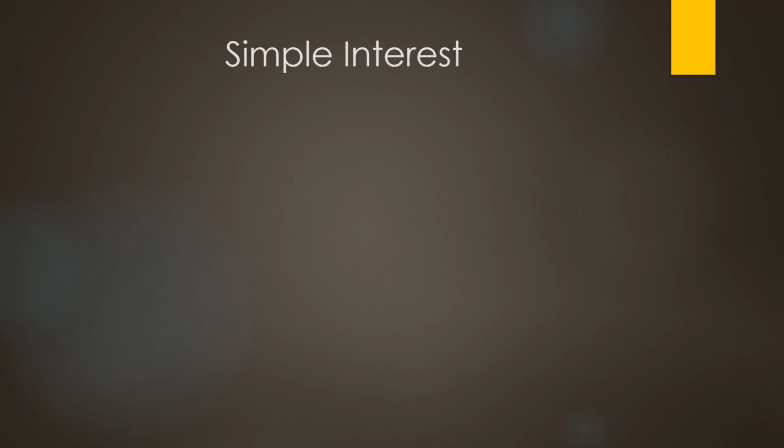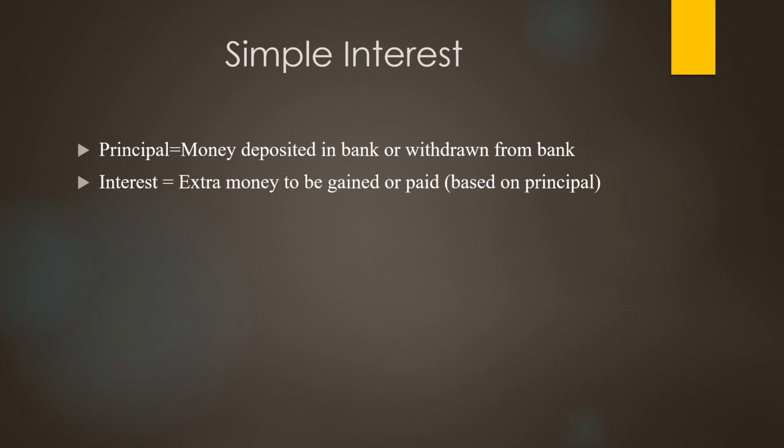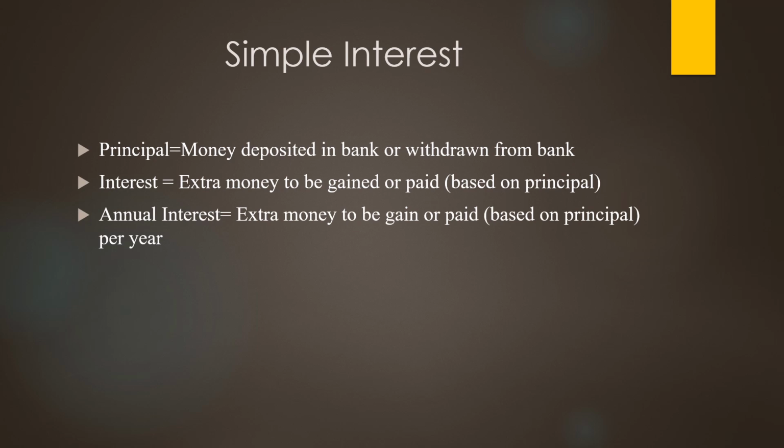Our today's lecture is based on the topic simple interest. Before learning about the formulas, we learn some basics. Principal is the amount of money deposited or withdrawn from a bank. Interest is the extra amount of money that is to be gained or paid based on our principal. Annual interest is mainly the interest per year, that means it is the interest of 1 year.